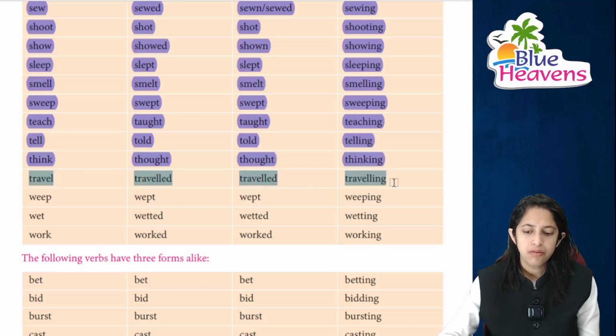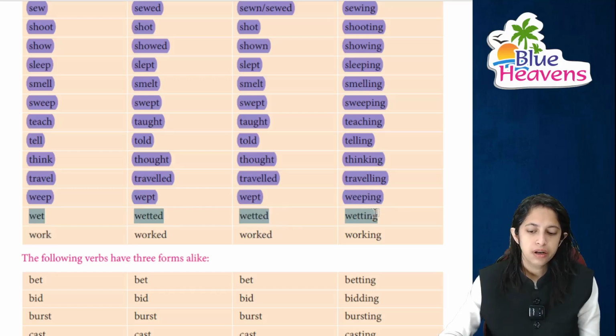Travel ka, traveled, traveled and traveling. Weep ka, wept, wept, weeping. Wet ka, wetted, wetted and wetting, right? And work ka worked, worked, worked.